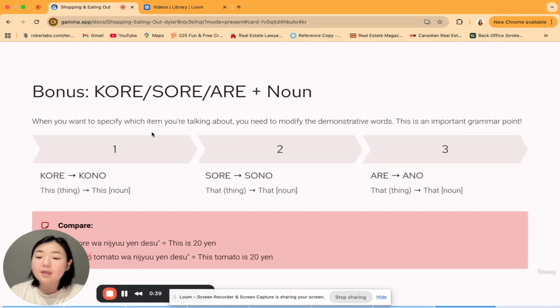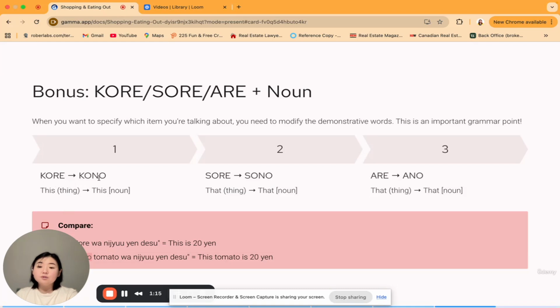We don't do "a" and "the", for instance, right? But instead, sometimes when we want to be specific, like this apple, that bread, we still use kore, sore, are. It looks like "are", but are, right? But when we are adding the noun at the end to say this apple, that strawberry, broccoli over there, whatever the case may be, the kore, sore, are changes its shape.